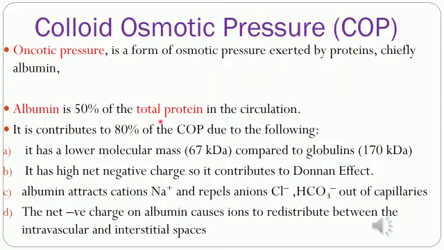Albumin has a low molecular mass of 67 kilodaltons compared to globulins. It has a high negative charge, so it contributes to Donnan equilibrium. It attracts cations and repels anions out of the capillaries. Its net negative charge causes ions to redistribute between the intravascular and interstitial spaces.